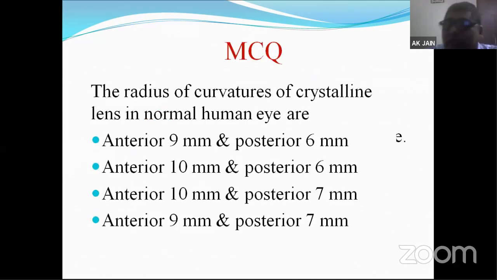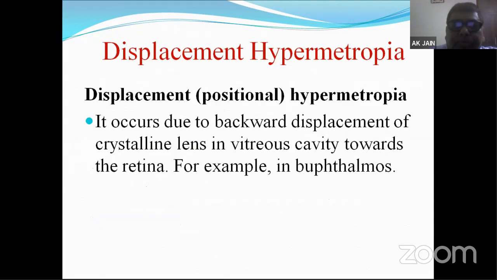The next MCQ is on the radius of curvature of the crystalline lens in a normal human eye: anterior 9 mm, posterior 6 mm; anterior 10 mm, posterior 6 mm; anterior 10 mm and posterior 7 mm; or anterior 9 mm and posterior 7 mm. The lens has two curvatures, anterior and posterior. The normal crystalline lens has an anterior curvature of 10 mm and a posterior curvature of 6 mm. This is just for the revision of the optics.